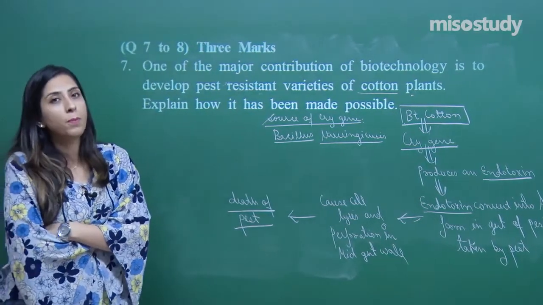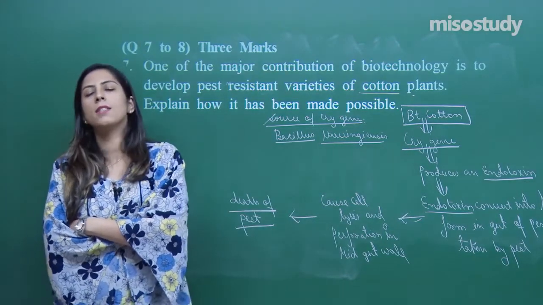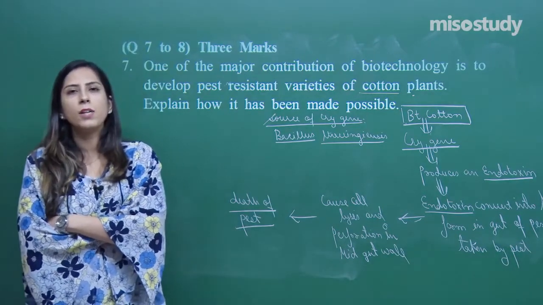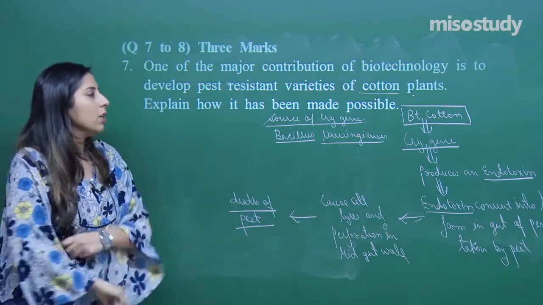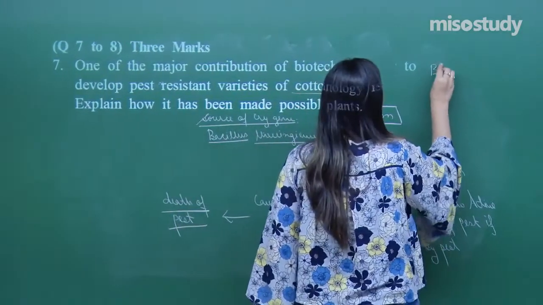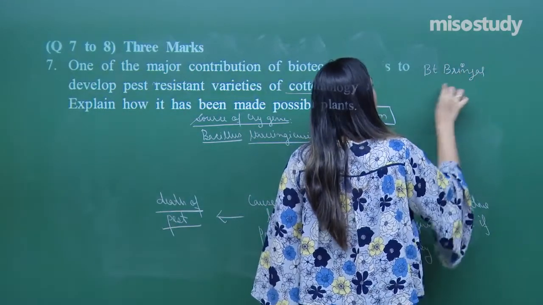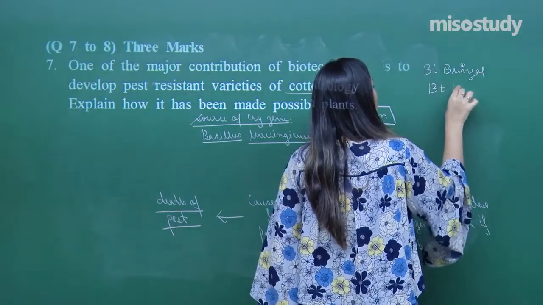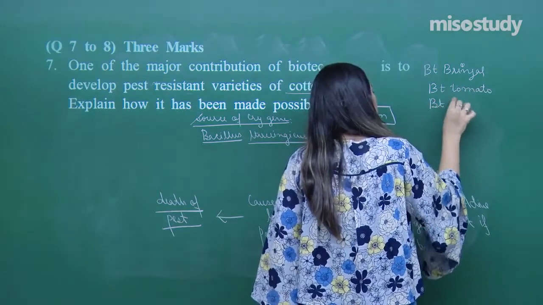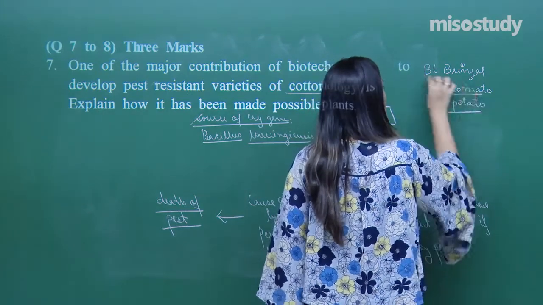That protein which is formed because of the cry gene forms an endotoxin, and that endotoxin will cause cell lysis and perforation if it is taken by the pest. Ultimately the pest will die, right? Today not only BT cotton, we have BT brinjal, BT tomato, BT potato, etc.